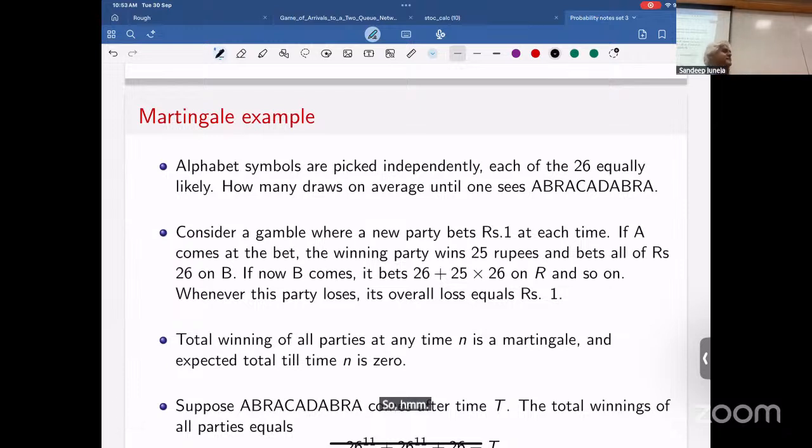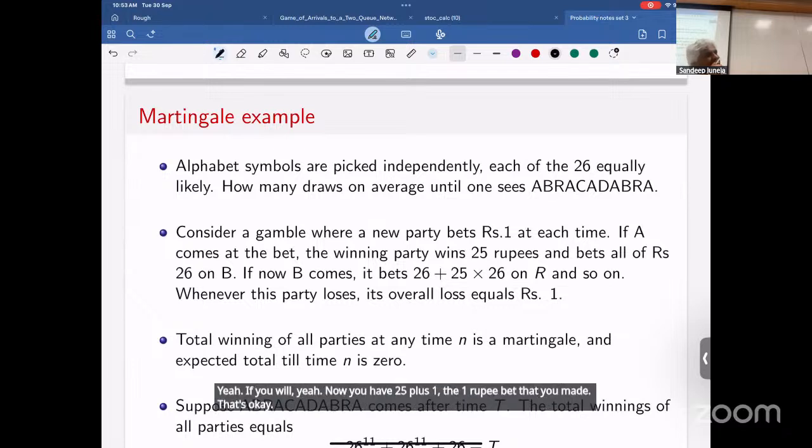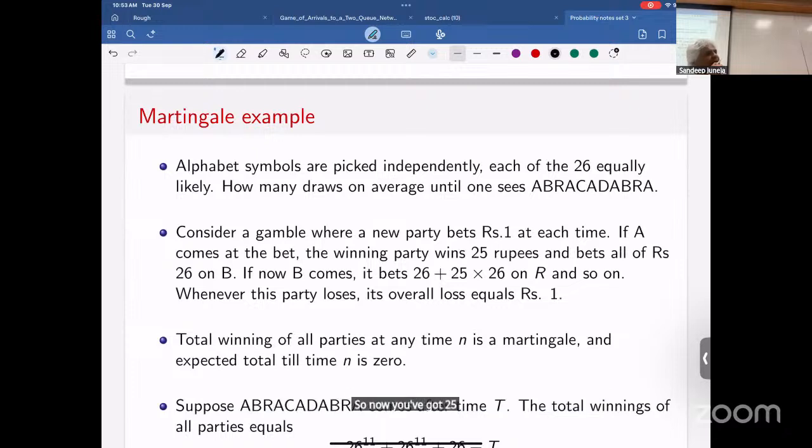On A, I'll put a 1 rupee bet. I get 25 paid if I win. Now you have 25 plus 1, the 1 rupee bet that you made. So now you have 26. I bet all of this there. Now I got 25 into 26 if I win, so you have 26 square.